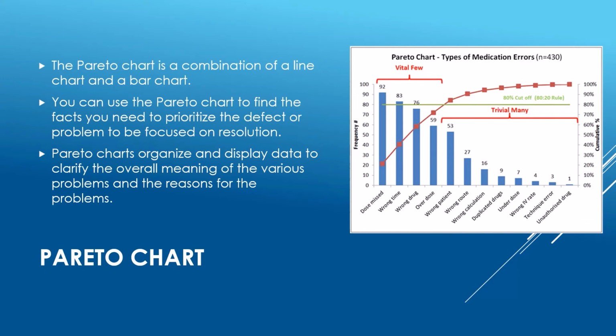Pareto chart. The Pareto chart is a combination of a line chart and a bar chart. You can use the Pareto chart to find the facts you need to prioritize the defect or problem to be focused on for resolution. Pareto charts organize and display data to clarify the overall meaning of the various problems and the reasons for the problems.